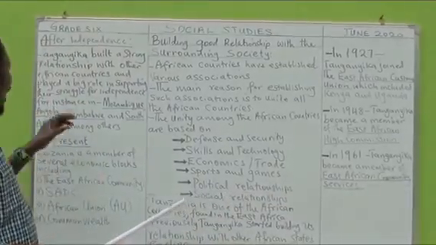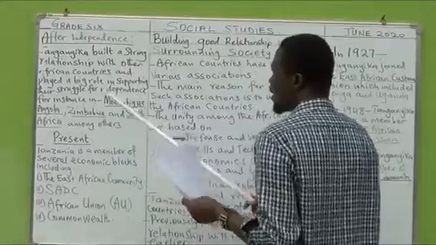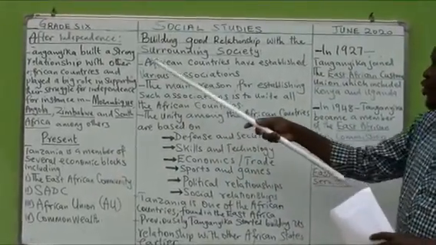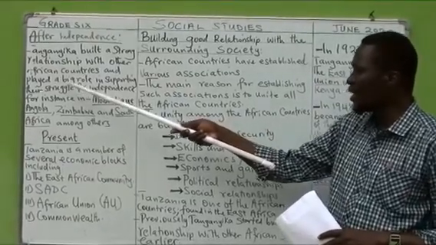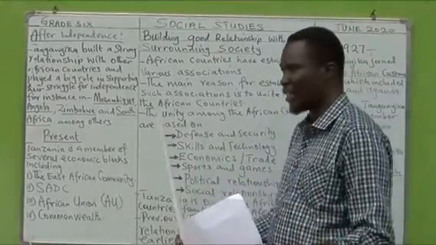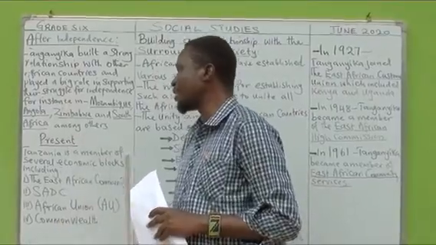Now, after independence, Tanganyika went further and built strong relationships with other African states, and this played a big role in supporting other African societies in the struggle for independence.